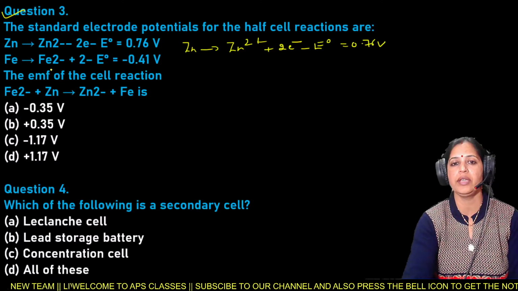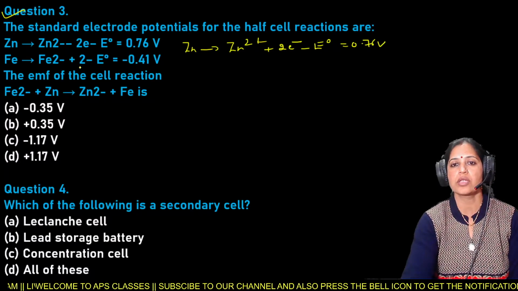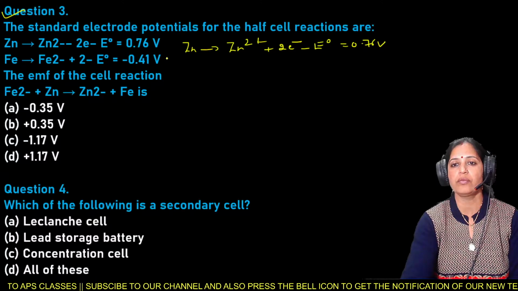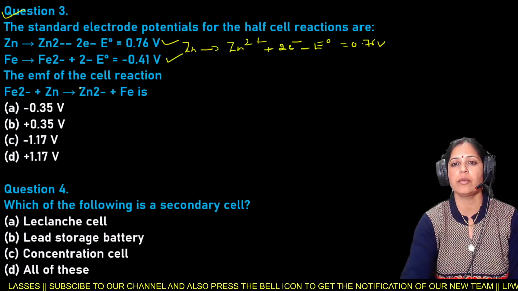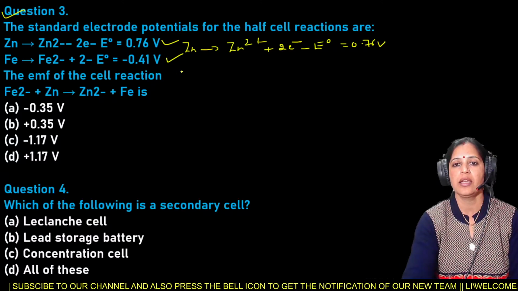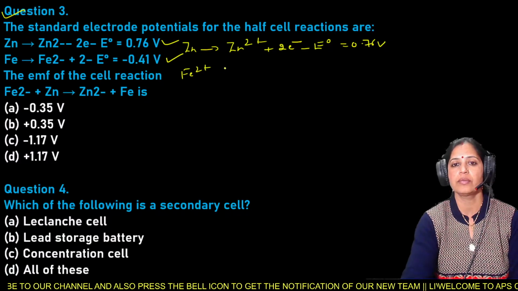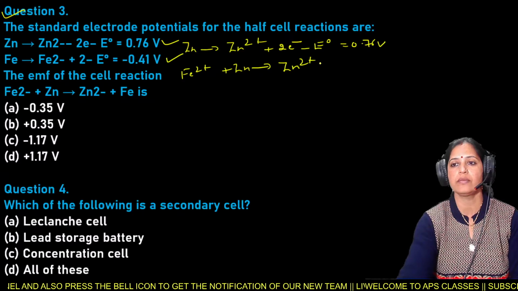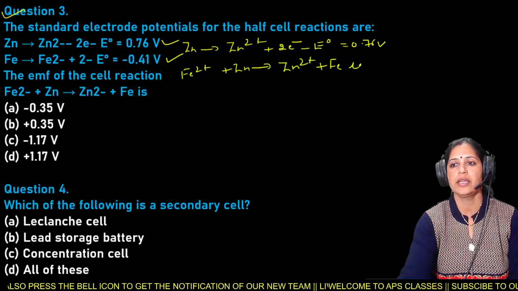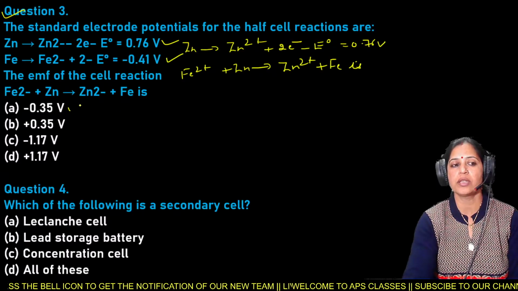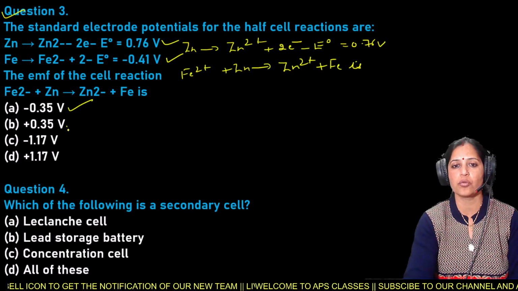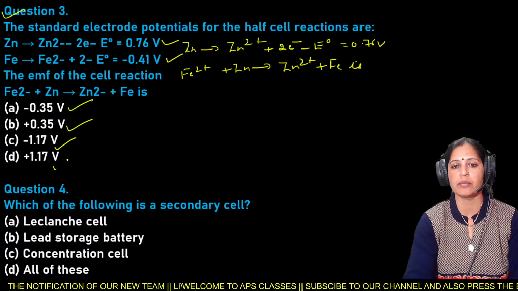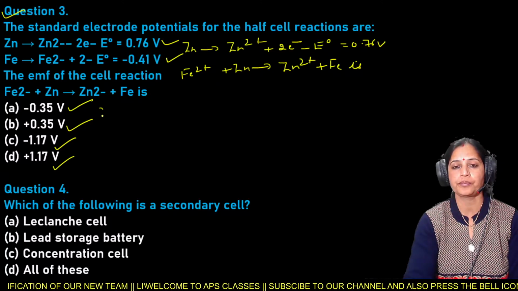Fe gives Fe2+ plus 2 electrons, E naught is minus 0.41 volt. The EMF of the cell reaction Fe2+ plus Zn gives Zn2+ plus Fe is either minus 0.35 volt, plus 0.35 volt, minus 1.17 volt, or plus 1.17 volt.